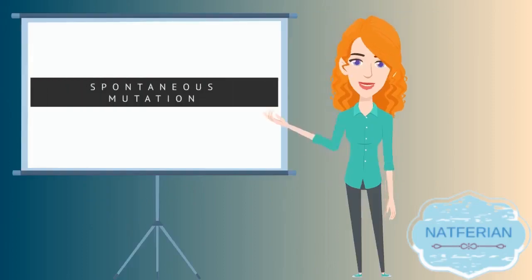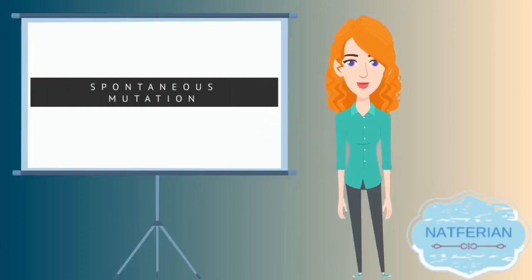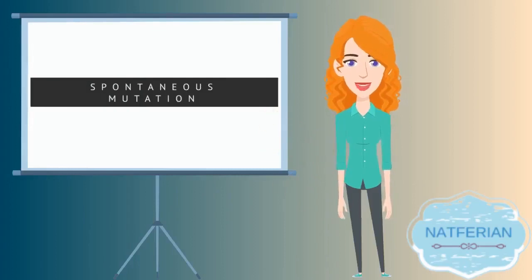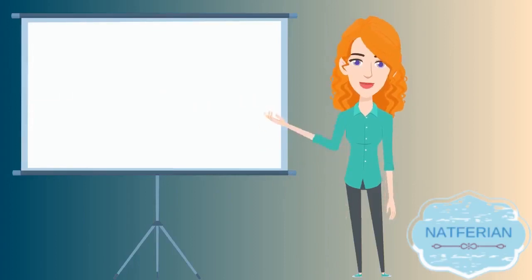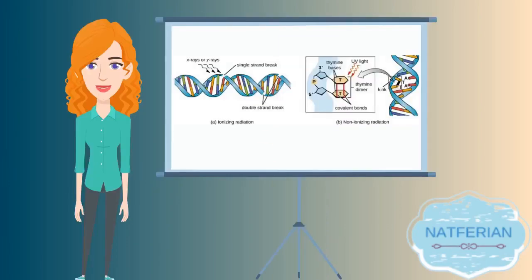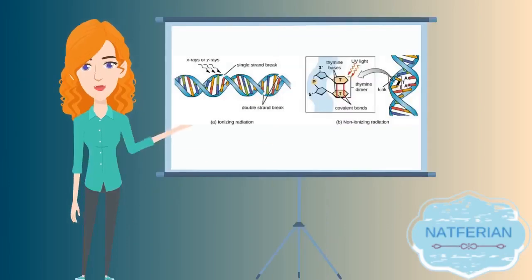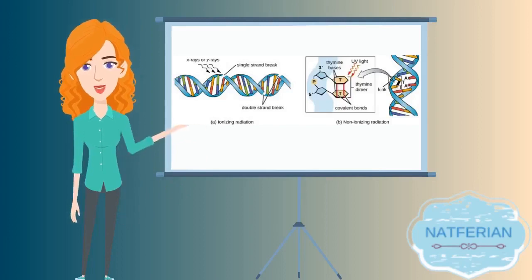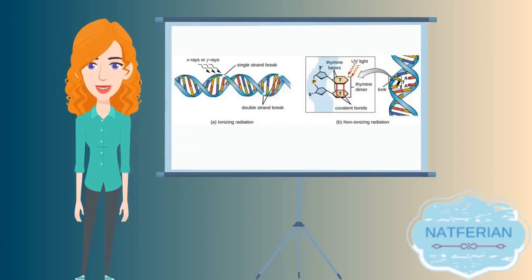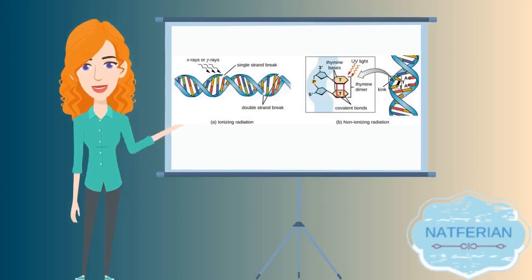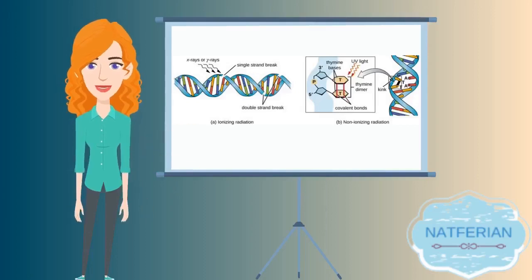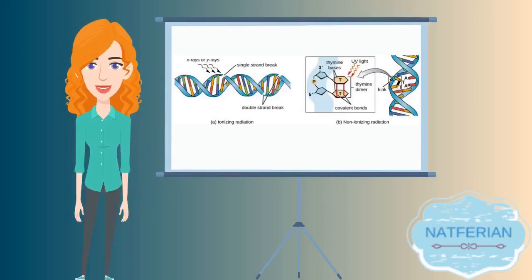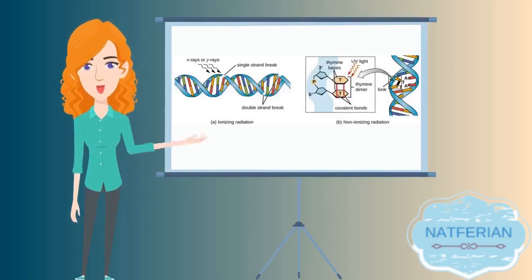Third type of mutation is known as spontaneous, which occurs naturally. Because the process of DNA replication is super fast, sometimes there are technical errors which are not corrected, and this leads to spontaneous mutation. The fourth type is known as induced mutation, which occurs due to the influence of external factors, known as mutagens. Fun fact, UV radiations are strongly absorbed by DNA, and a wavelength of 240 nanometer of UV radiation is considered the most mutagenic, so watch out for that.